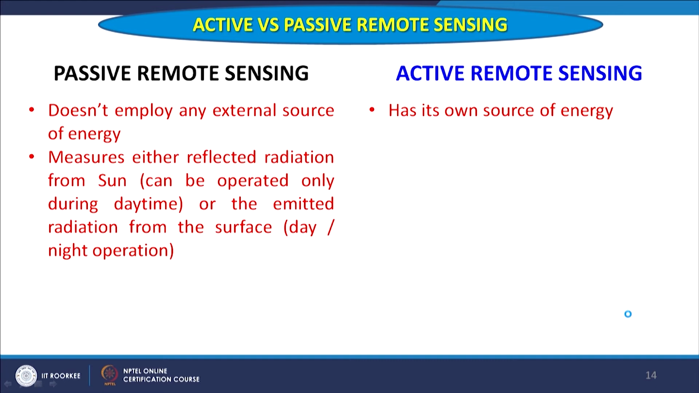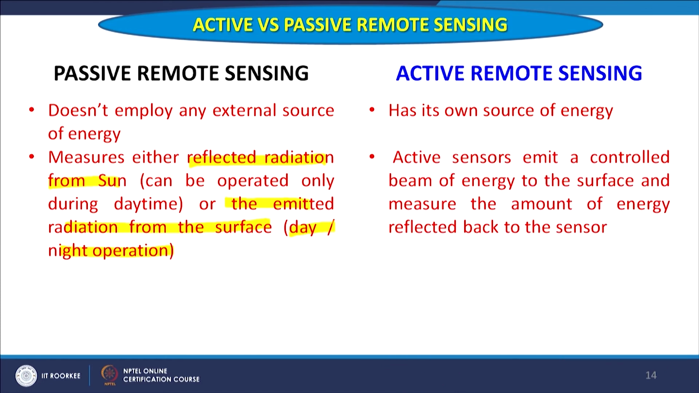And this passive remote sensing measures either, as I have just mentioned, the reflected radiation from the sun, or can be operated during night time, especially the thermal infrared, that is emitted energy from the surface. And so day and night operations are possible. Though day and night operations are also possible with active remote sensing, because the sensor itself is providing the source of energy. Active sensors emit a controlled beam of energy to the surface and measure the amount of energy reflected back to the sensor.